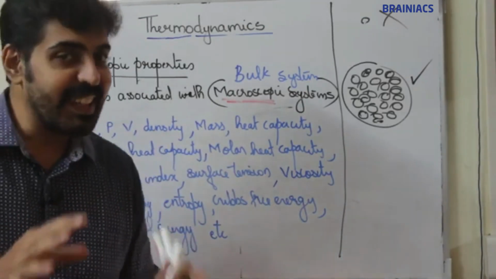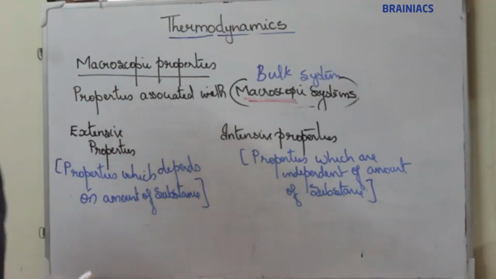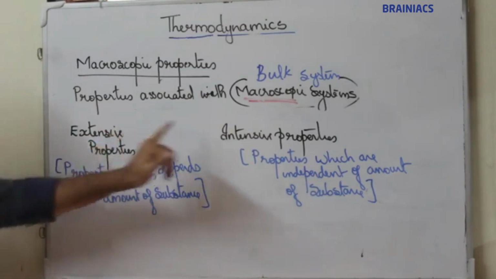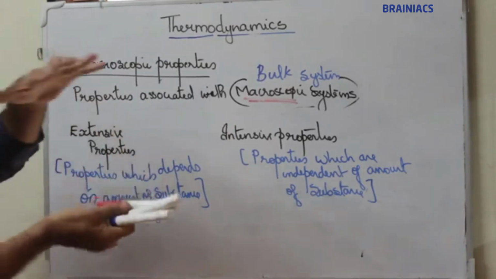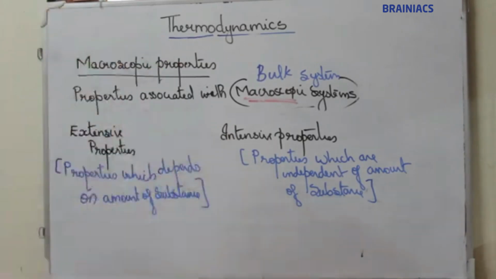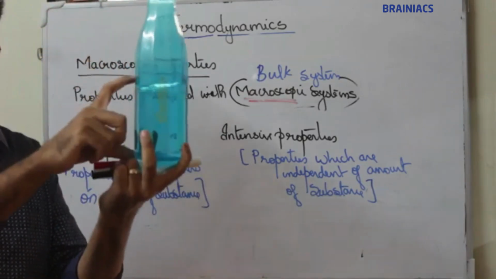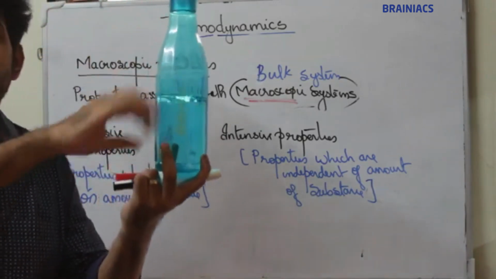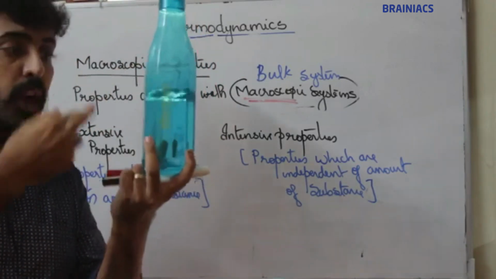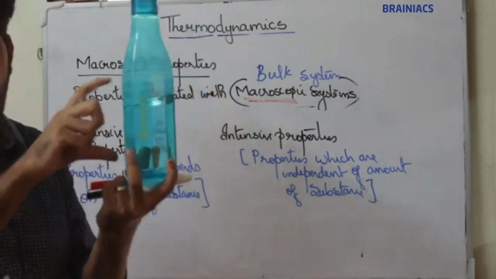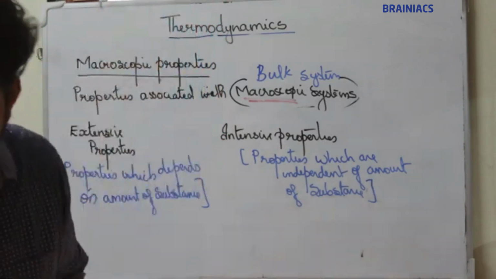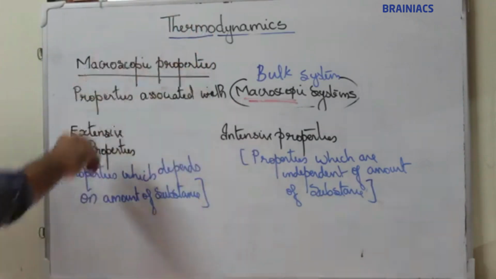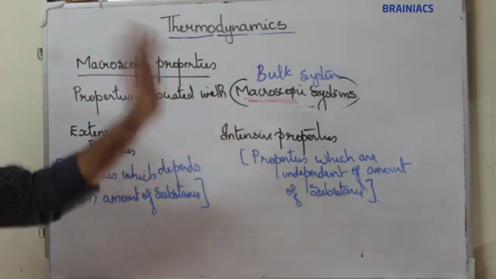Moving on to the next topic: macroscopic properties are again classified into two types, extensive property and intensive property. A bulk system means a system which consists of a large number of atoms or molecules, and properties observed in bulk systems are known as macroscopic properties. These are classified into extensive property and intensive property.